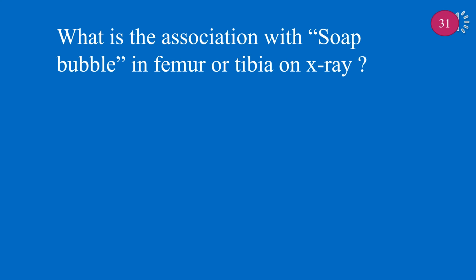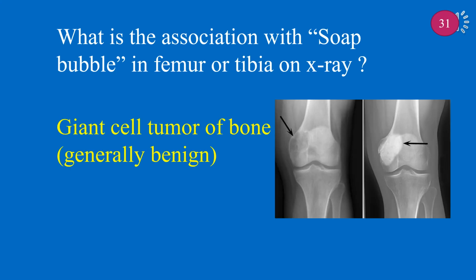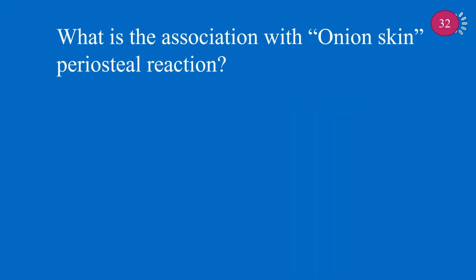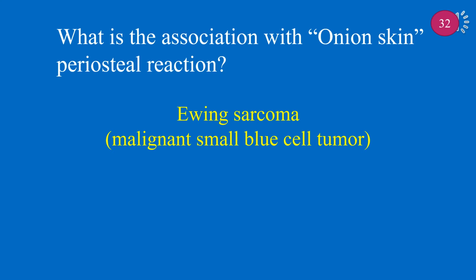What is the association with soap bubble in femur or tibia on X-ray? Soap bubble in femur or tibia on X-ray represents giant cell tumor of bone, generally benign. What is the association with onion skin periosteal reaction? Onion skin periosteal reaction is associated with Ewing sarcoma, malignant small blue cell tumor.